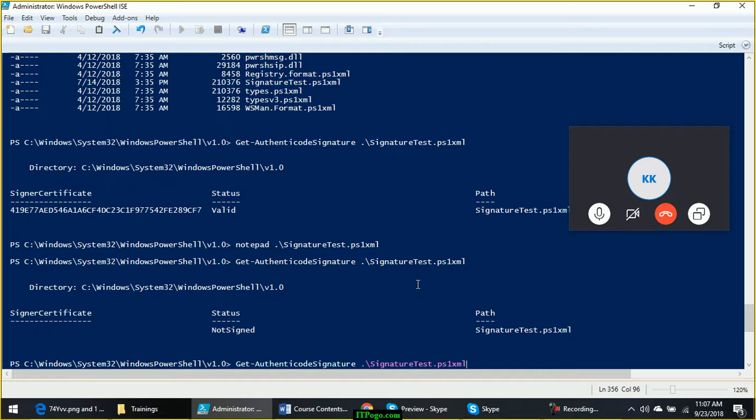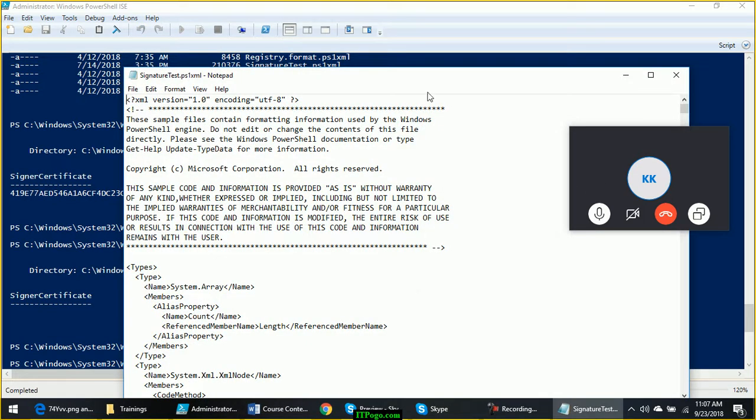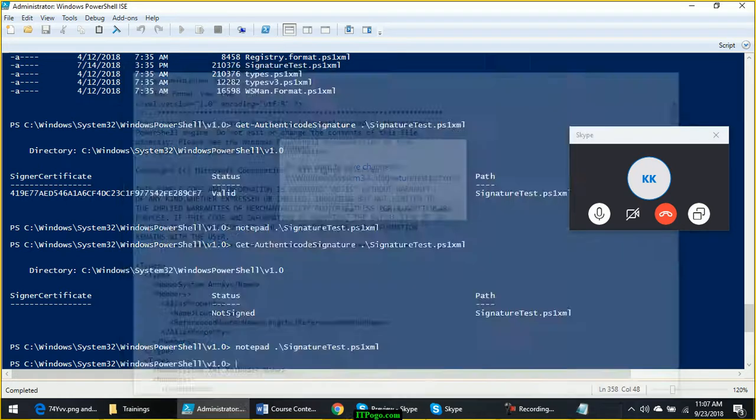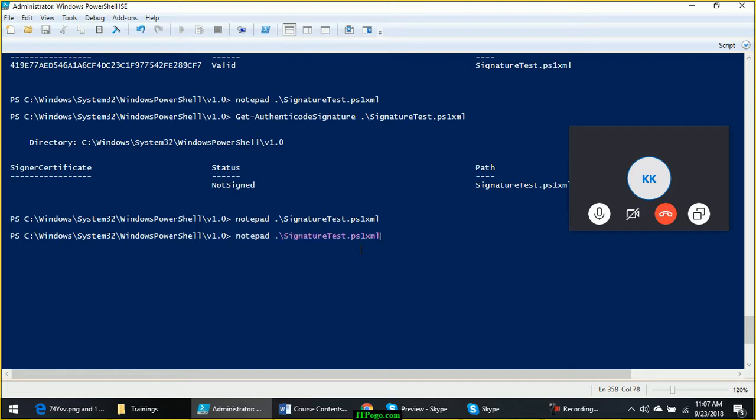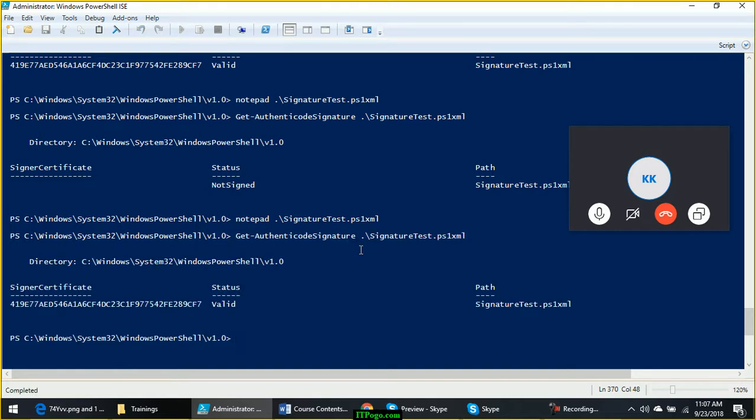The second way is not possible for us because we don't have a code signing certificate. So I will go back and revert the changes which I have made. Remove this extra space, save it. Now if I go back and check the signature again, it is back to valid. So, understood how modifications can be prevented to your scripts?